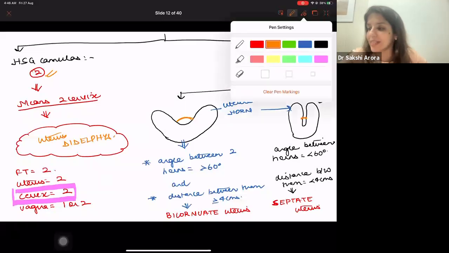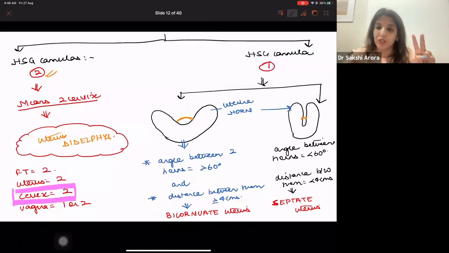In uterus didelphus, you get 2 fallopian tubes, 2 halves of the uterus, 2 halves of the cervix, and the vagina may be single or you may get 2, right? The differentiating factor is 2 cervix. Because 2 cervix are present in didelphic uterus, it has to be uterus didelphus, right?